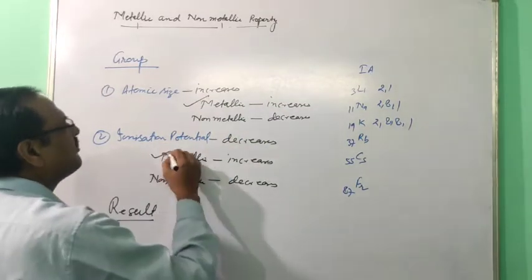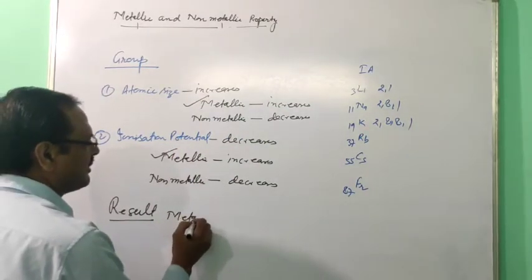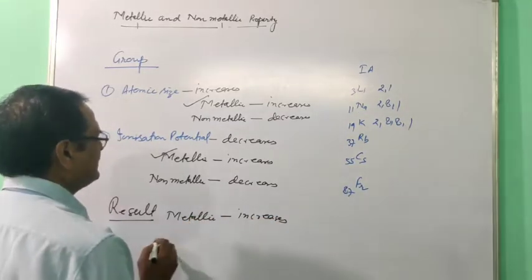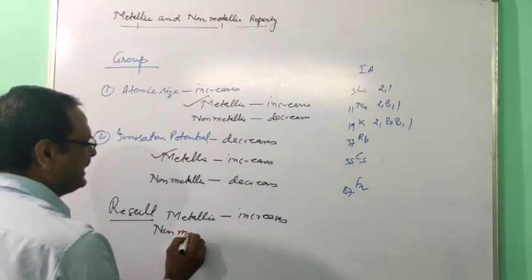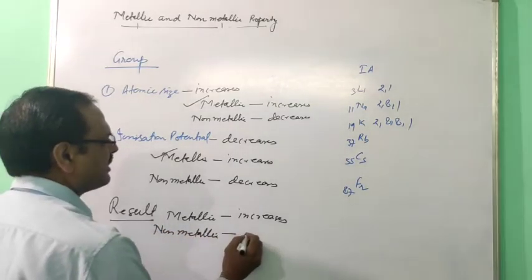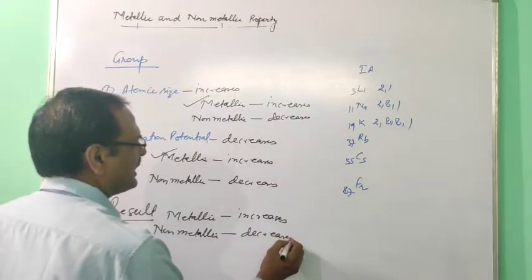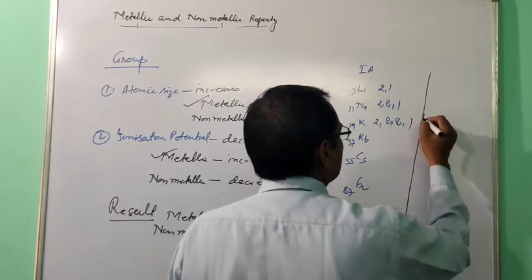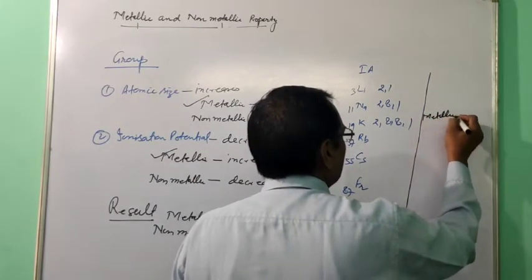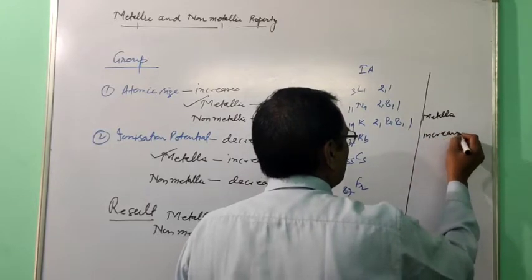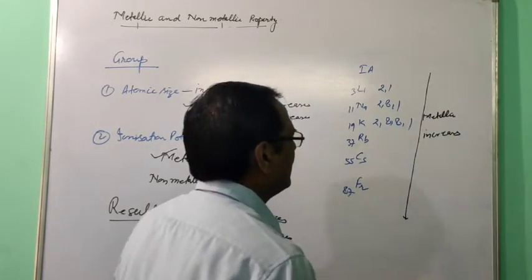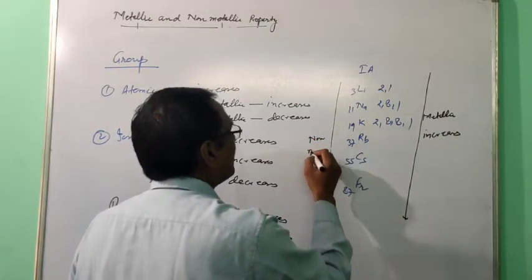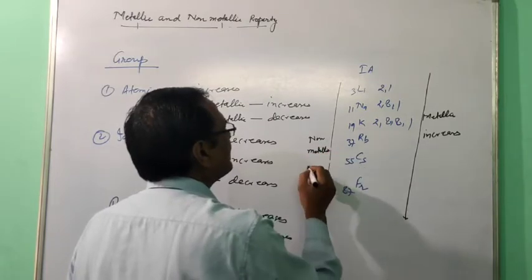Conclusion: metallic character increases and non-metallic character decreases. So when you move in a group from top to bottom, metallic character increases and non-metallic decreases.